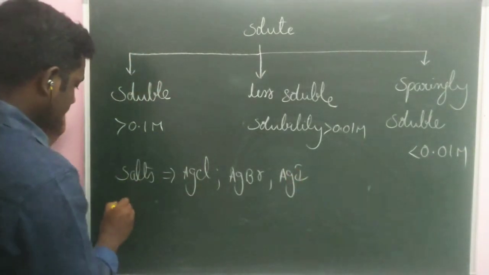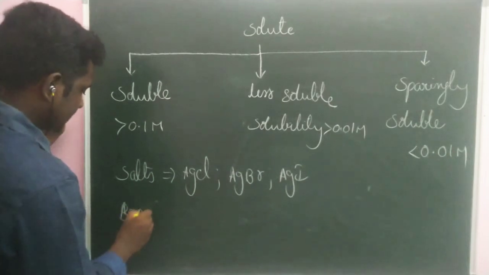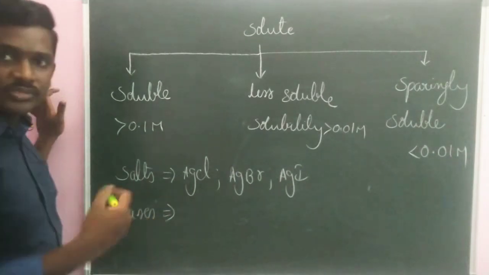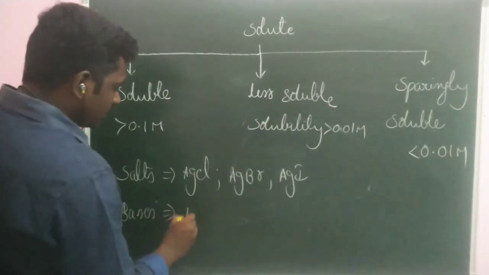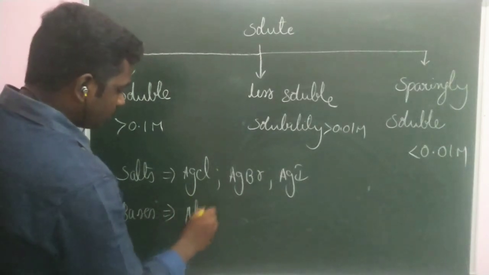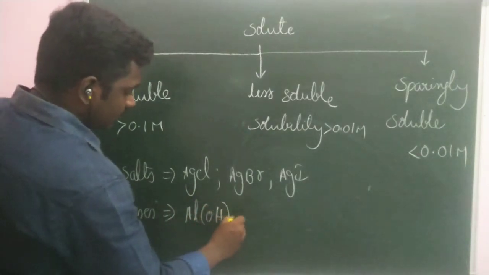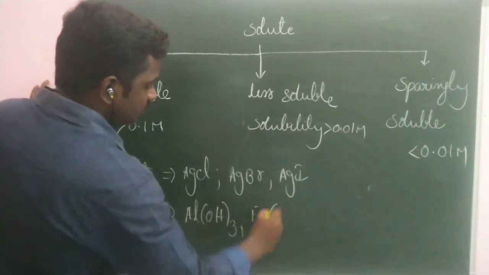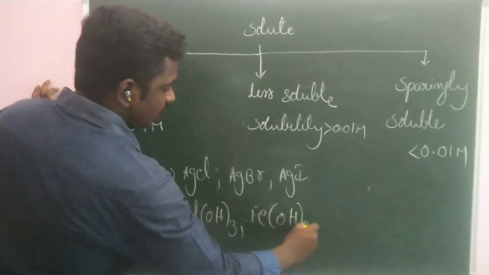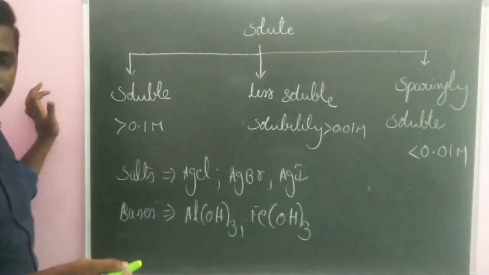Examples of sparingly soluble bases are aluminum hydroxide and iron hydroxide.